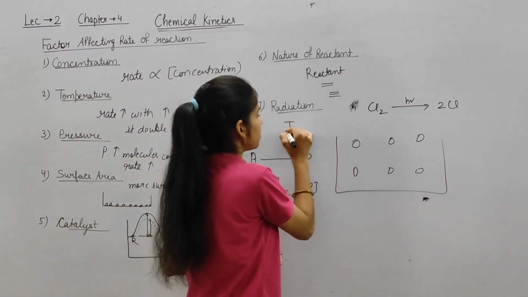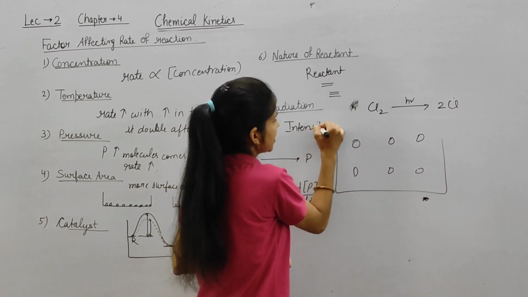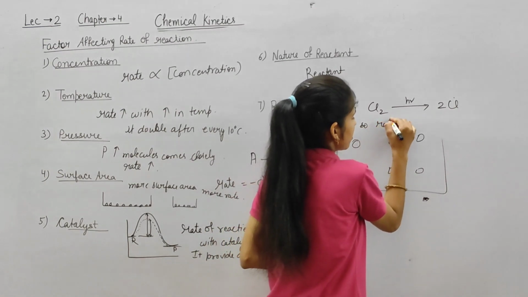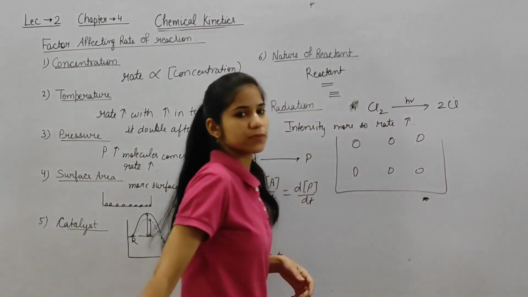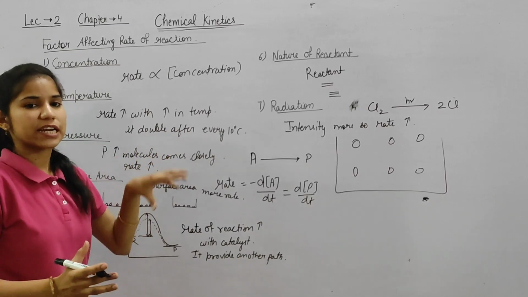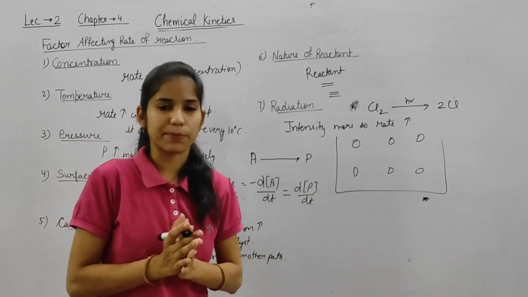So if intensity is more, the rate increases. Okay, so these are the 7 factors on which the rate of a chemical reaction depends.